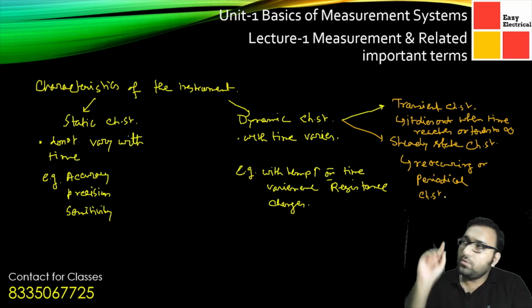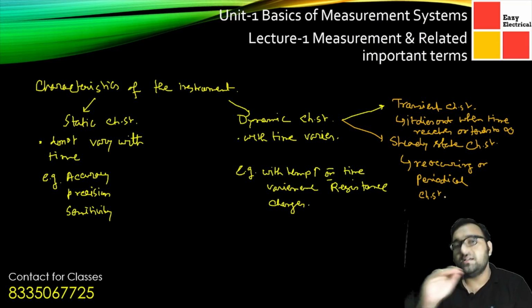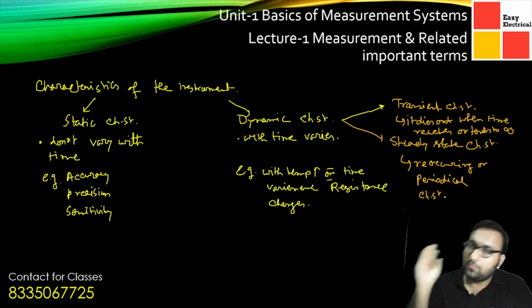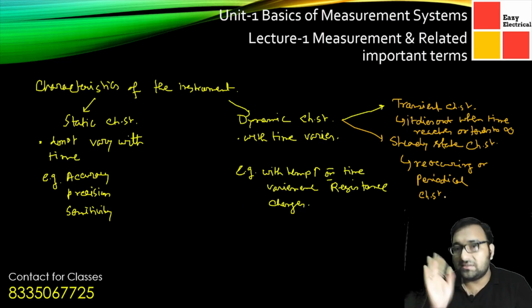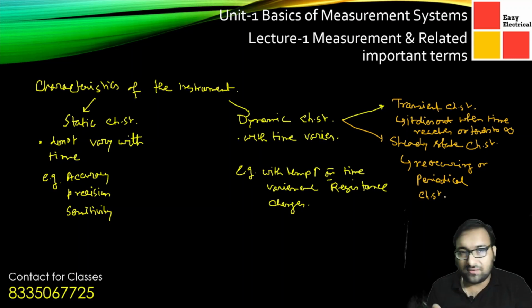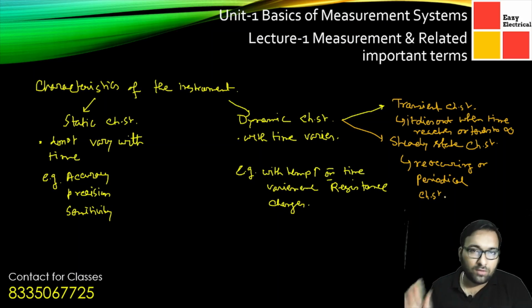So whenever we are switching on any light or fan, initially there is a transient, or a sudden change, from first the fan or the light was not running. Now when we switch it on, it starts to run. So there is a sudden change. This sudden change will be persistent for a few microseconds or milliseconds, and that is called a transient characteristic or transient state. After that, there will be a continuous flow of air or continuous light that we can get. So this is called the steady state characteristic.